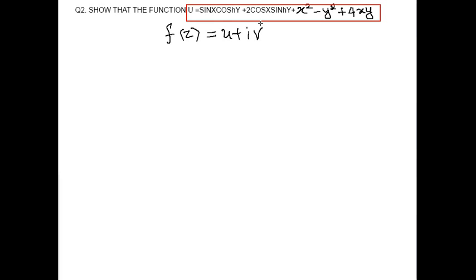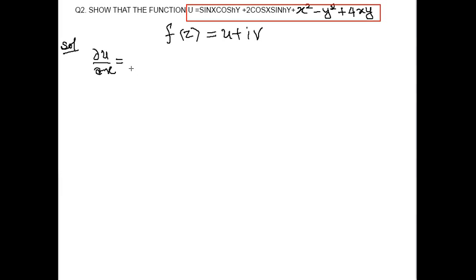Solution, step 1, we have to find del u by del x. For del u by del x, all differentiating with respect to x, treating y as constant.